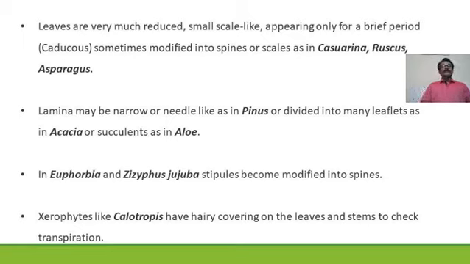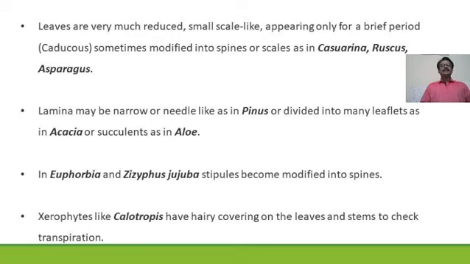In Euphorbia and Ziziphus jujuba, stipules become modified into spines. That is one of the unique examples. Xerophytes like Calotropis have a hairy covering on the leaves and stem to check transpiration.